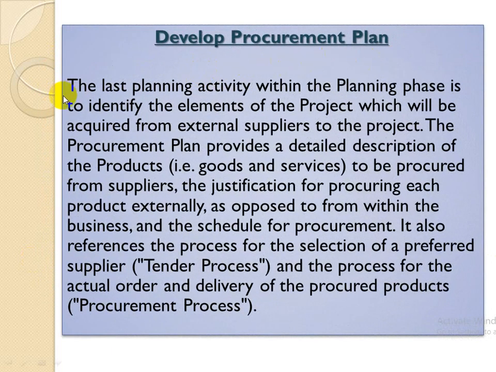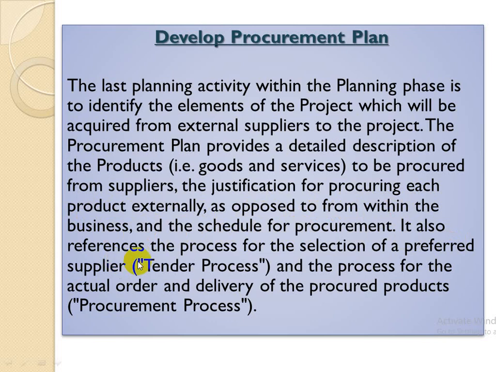Develop procurement plan. The last planning activity within the planning phase is to identify the elements of the project which will be acquired from external suppliers to the project. The procurement plan provides a detailed description of the products, that is goods and services, to be purchased from suppliers, the justification for procuring each product externally as opposed to from within the business, and the schedule for procurement.